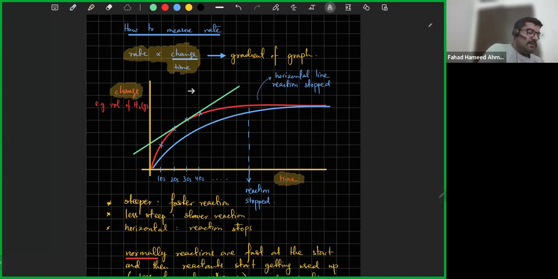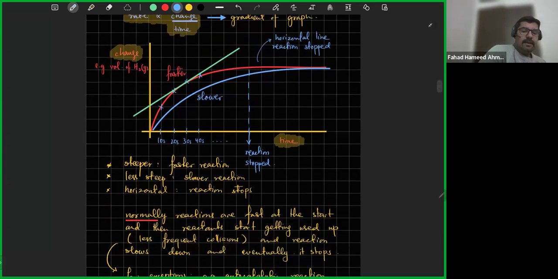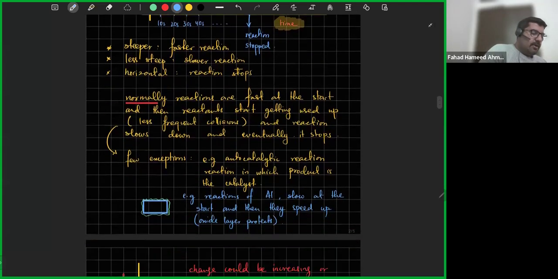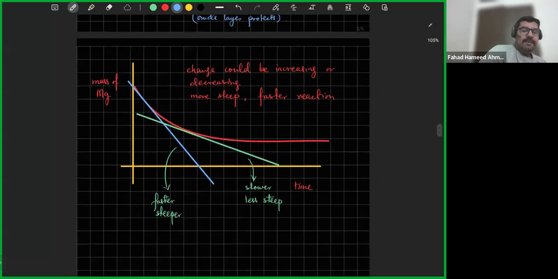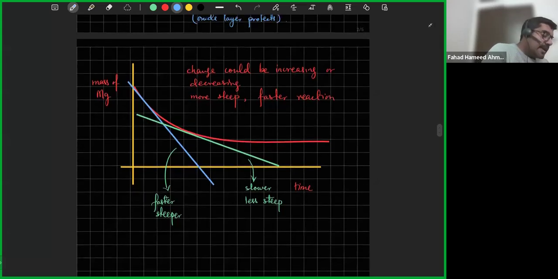The first red one was going up more quickly, that was a faster reaction. So the red one is the faster one. The blue one is the slower one. And normally, as I said, reactions are always faster in the beginning. I also told you that the change you're trying to measure could be an increasing or decreasing change. So in that too you have to look at the steepness.